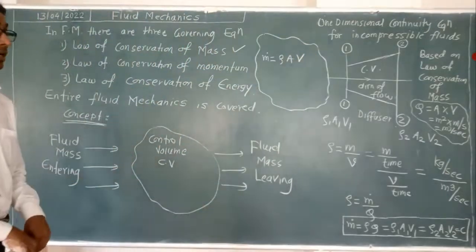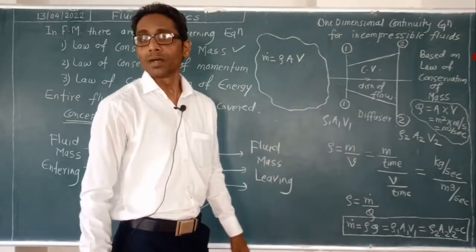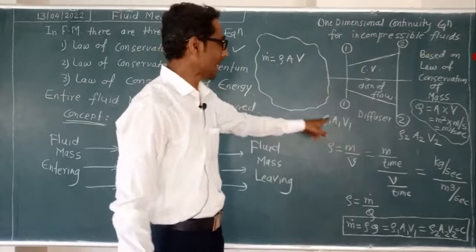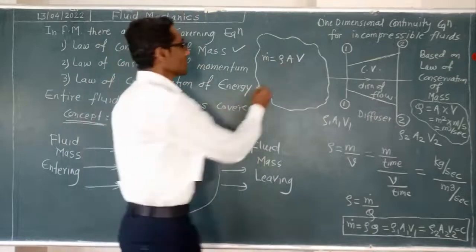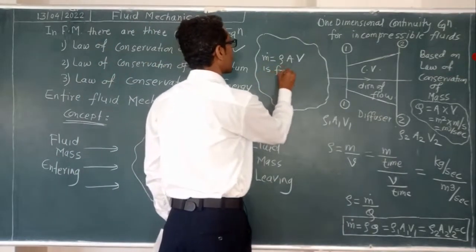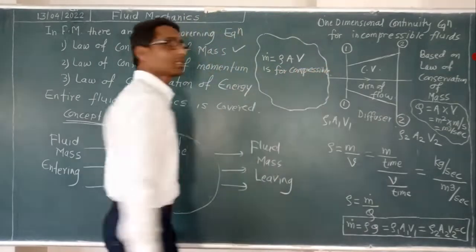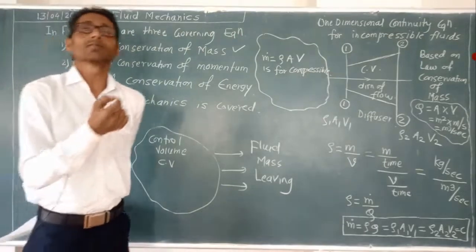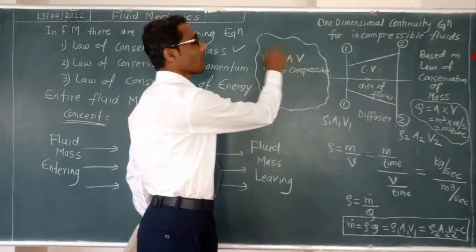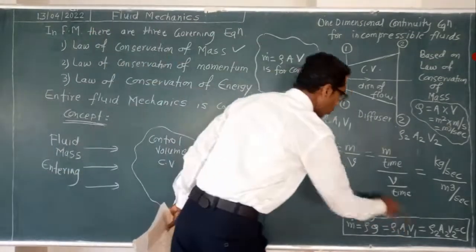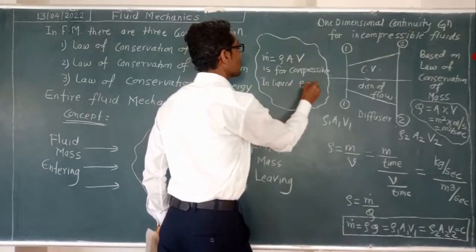But in this case, what we say is that in liquid, density is remaining the same. Density of the liquid is not changing. Means actually this rho AV equation is applicable for gas. This equation is for compressible fluid, means for the gases. For steam turbine, for gas turbine, we have to use m dot is equal to rho of gas into area into velocity. In case of liquid, rho 1 is equal to rho 2, no change in